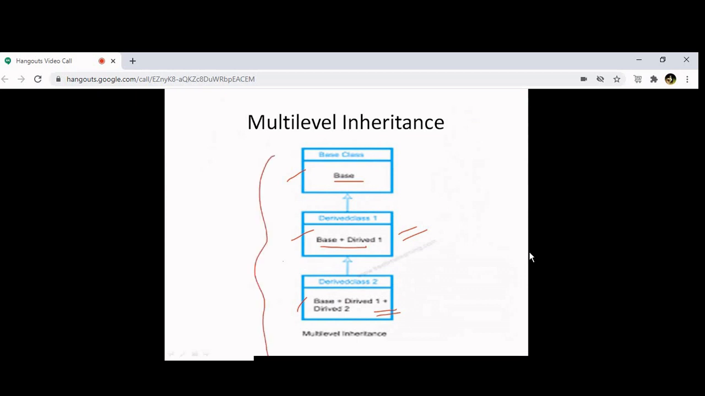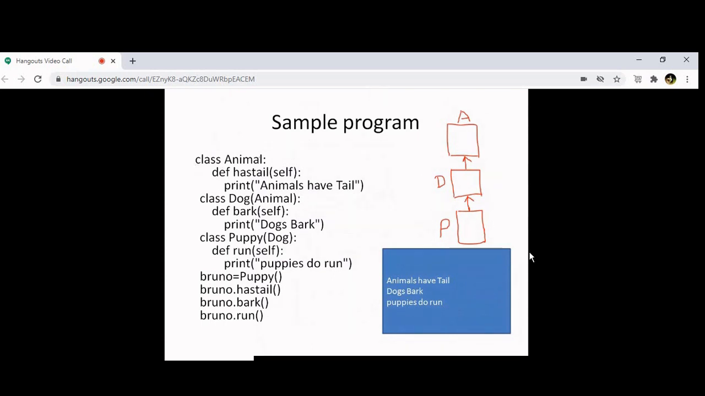Now, see, there are three classes. One is your class animal, then you have a class dog, then you have a class puppy. Now you can see that the animal class has got one method. What is the name of the method? Hash tail. And I'm having one print command in that tail method. Simply I'm printing animals have tail.